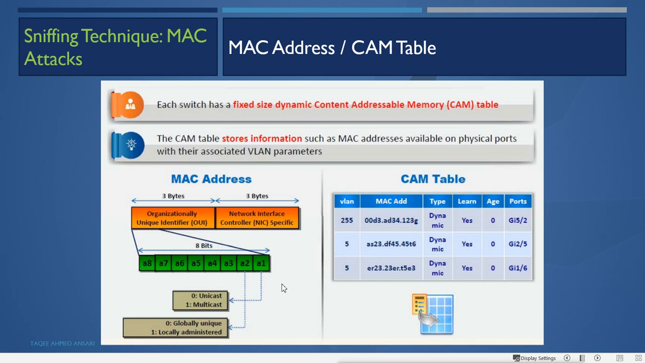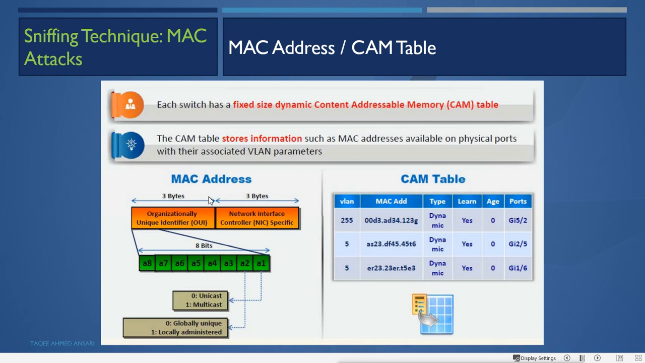And then it does this for all the ports and gets all the MAC addresses available in the segment on all the ports, and then creates the CAM table. Now the CAM table is created, then what does it do? It does only unicast. Now what is the MAC address?